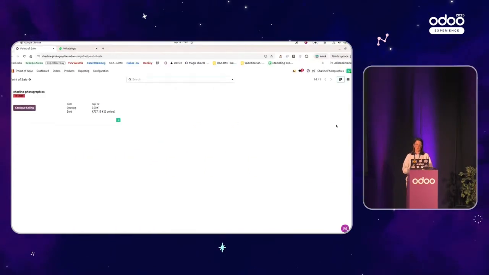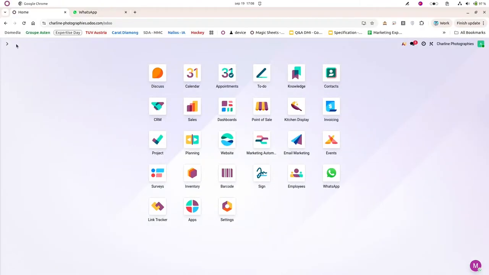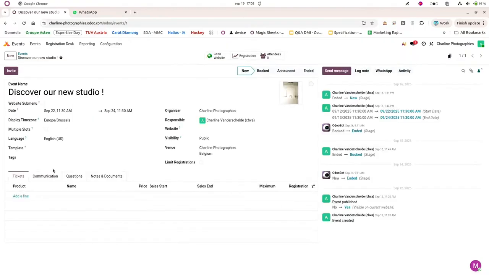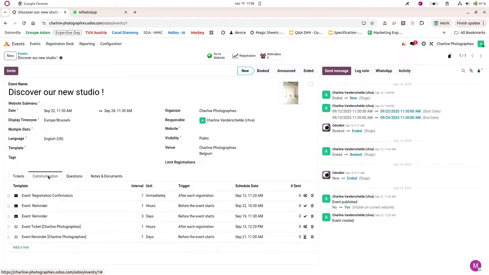Imagine that we're organizing a new event because I am opening a new studio. So let's say that I go to my event application. You can see that I have Discover a New Studio. Here you will also see that we have a communication tab. If I open it, you will see that we can send reminders and registration confirmations by email, but also by WhatsApp. So I can send the event ticket by WhatsApp, for example, 1 hour after each registration, but I can also send a reminder, let's say 1 day before the event starts. So this is about the organization of my event, in order to send the event ticket and the reminder.